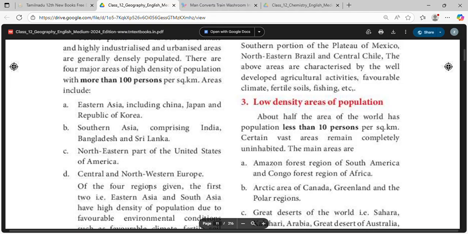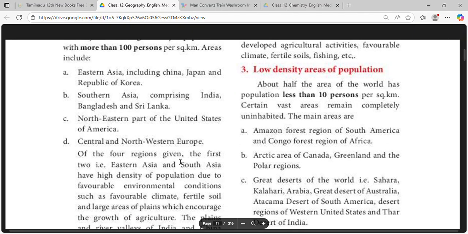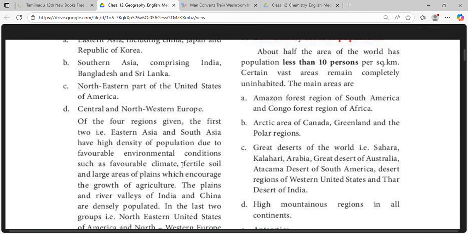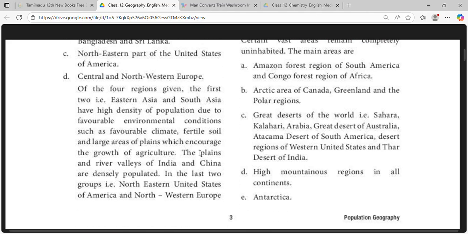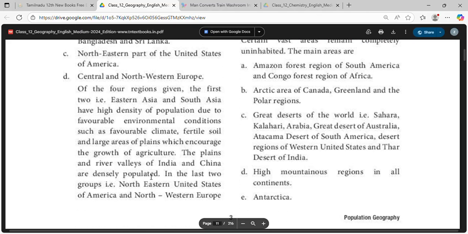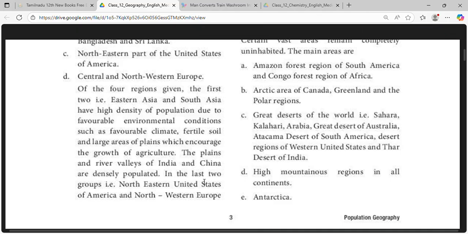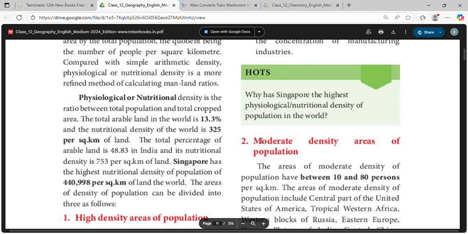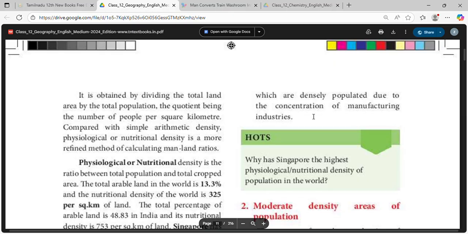Central and Northwestern Europe. Of the 4 regions given, the first 2, Eastern Asia and Southern Asia, have high density of population due to favorable environmental conditions such as climate, soil, and large area plains which encourage growth of agriculture. The plains and river valleys of India and China are densely populated. In the last 2 groups, northeastern United States of America and northwestern Europe are densely populated due to the concentration of manufacturing industries.